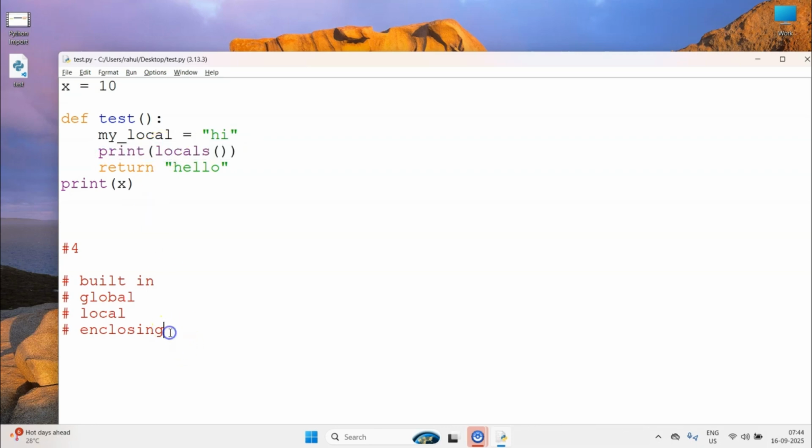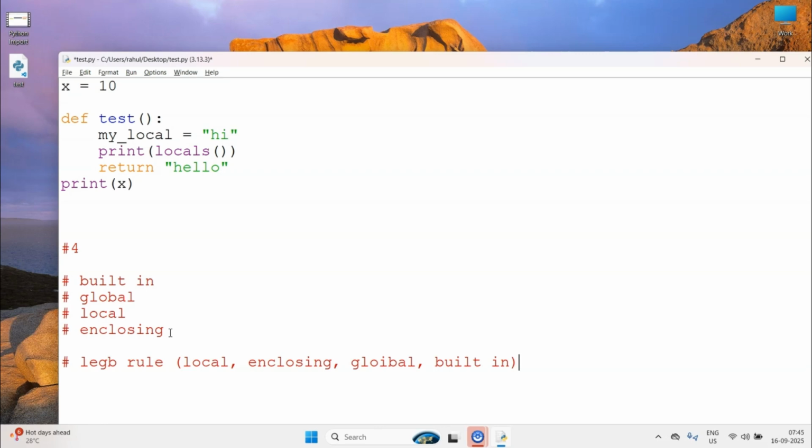Now there is this concept called how does Python look for a variable. There is this concept called the LEGB rule. This is basically the golden rule: when Python looks for a variable, it searches in this order. First it looks for a local variable, then enclosing, then global, and then built-in. And if it is not able to find the variable in any of these namespaces, it will throw the NameError. So I hope it makes sense.